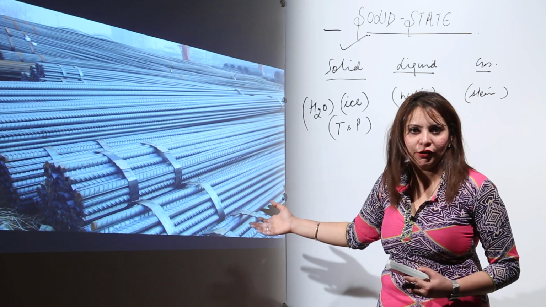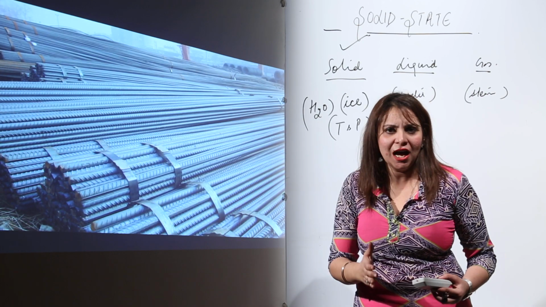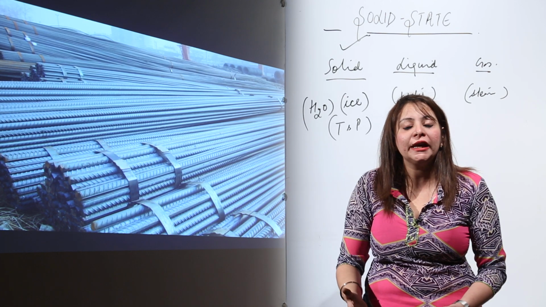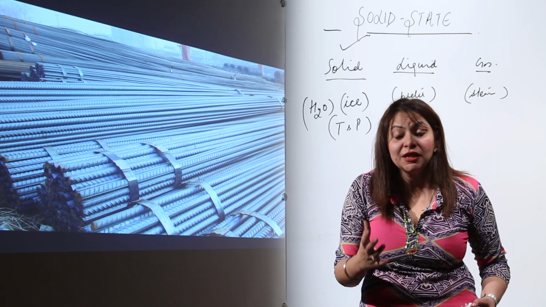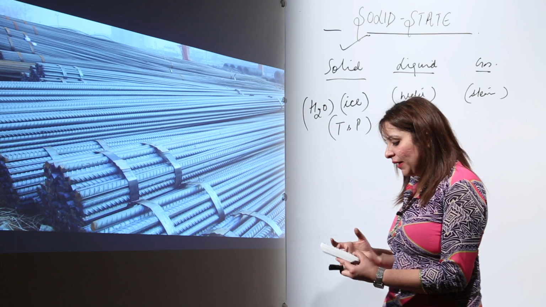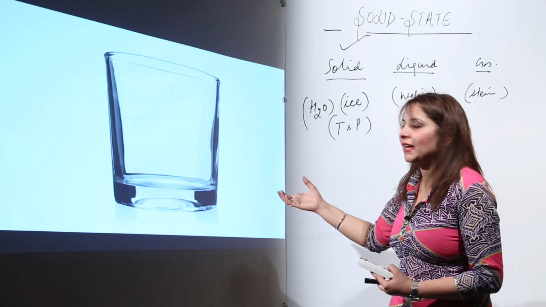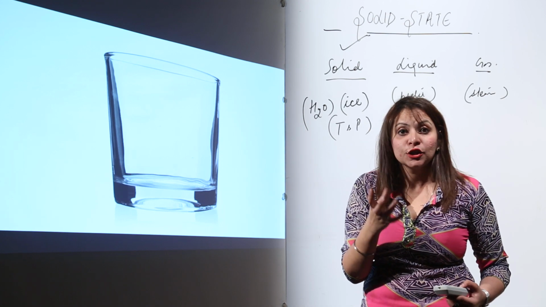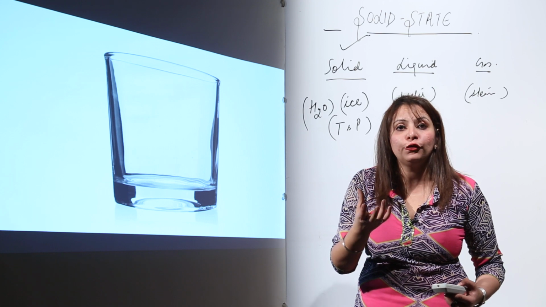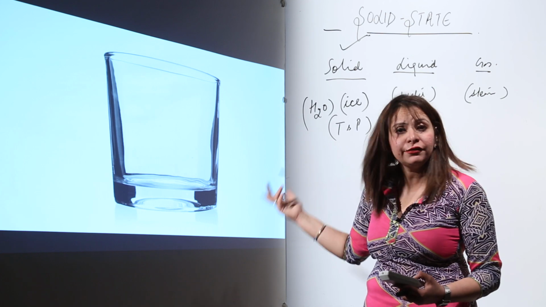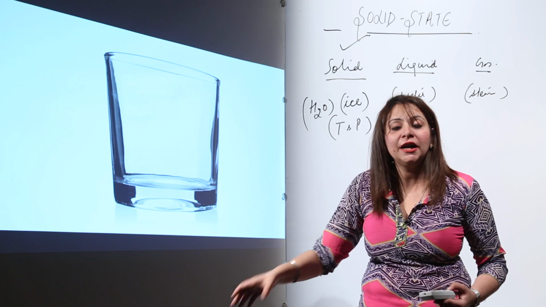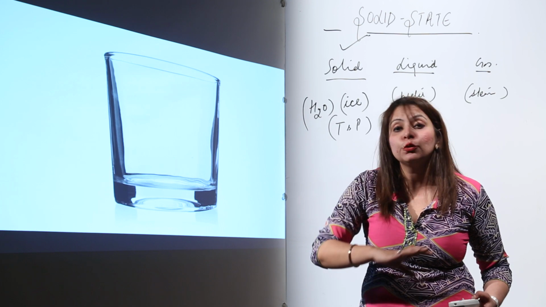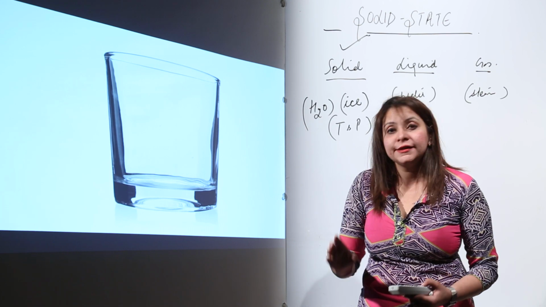See, we have this iron rod. What is the property of this iron rod? This is very hard. You know that it is used for construction purposes. In the house you are sitting in, in the buildings where you are working, all the structure is made of iron. See, how strong it is, right? Likewise, we have another solid, glass. Glass is not as solid as the iron rod, but still it is a solid. It is meant for taking juice or something else, so it has different properties, right? If you throw the iron bar, it is not going to break, but if you throw this glass, it is going to break. That means they possess different properties. Both of them are solids, but the properties are different.